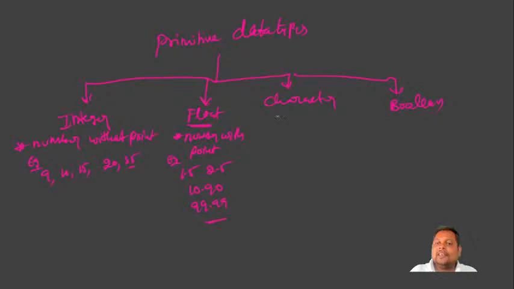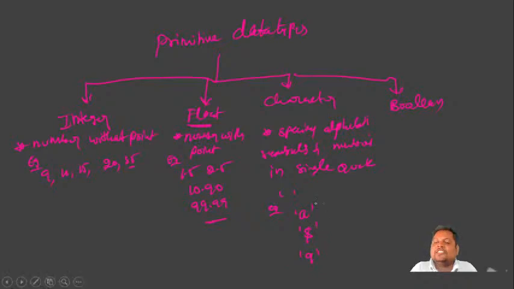Next, you have the character data type. The character data type is used to specify alphabets, symbols, and even numbers, with numbers in single quotes. For example, if you are specifying an alphabet, you have to specify A in single quotes. Or if you are specifying a symbol, you specify it like that. Or if you are specifying a number, you have to put it in single quotes. Later we will discuss how these will be stored.